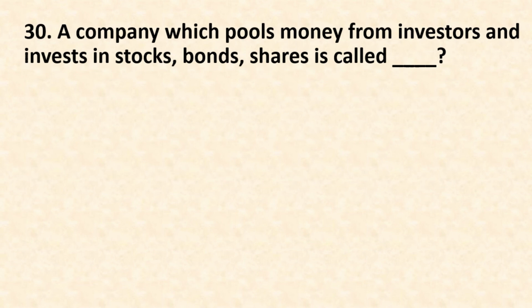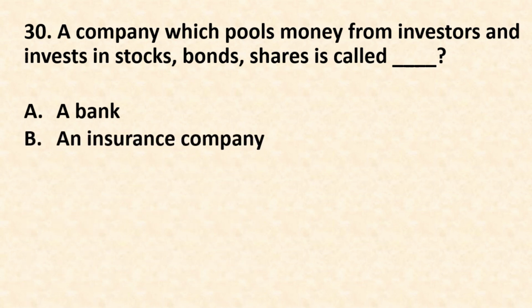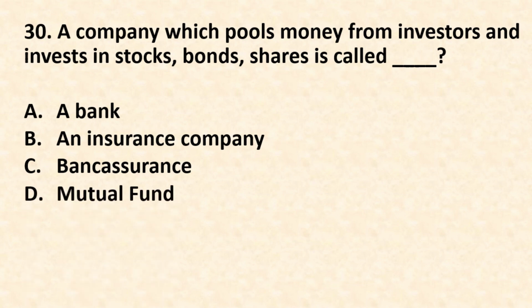Today's last question, question number 30. A company which pulls money from investors and invests in stocks, bonds, shares is called option A, bank, option B, an insurance company, option C, bancassurance, option D, mutual fund. The correct answer is option D, mutual funds.